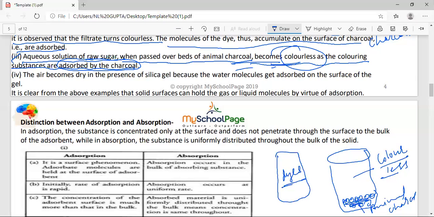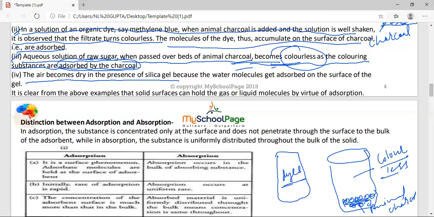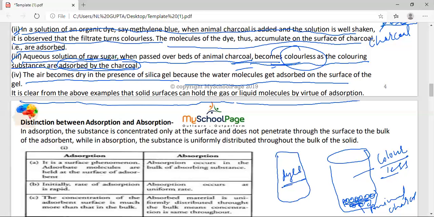Next, the air becomes dry in the presence of silica gel because the water molecules get adsorbed on the surface of the gel. It is clear from the above examples that a solid surface can hold gas or liquid molecules by virtue of adsorption. So this was the example of adsorption. I hope you have understood the term adsorption, student. Now let us see the next one.